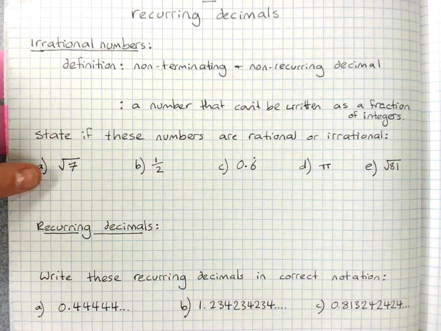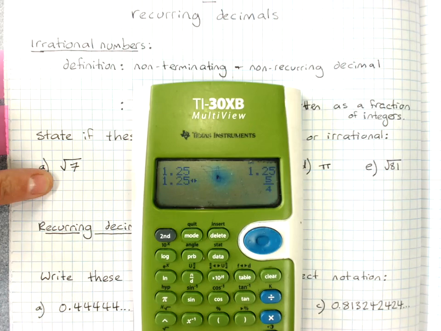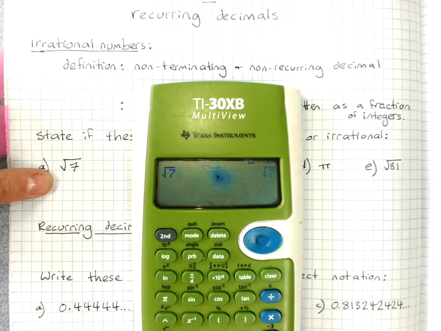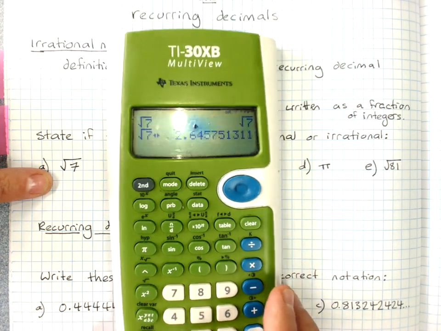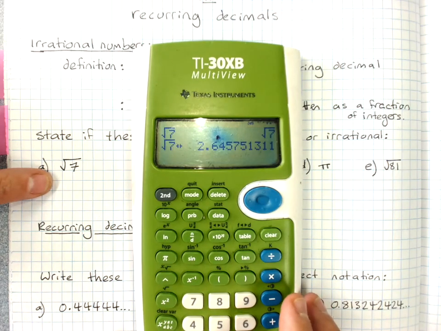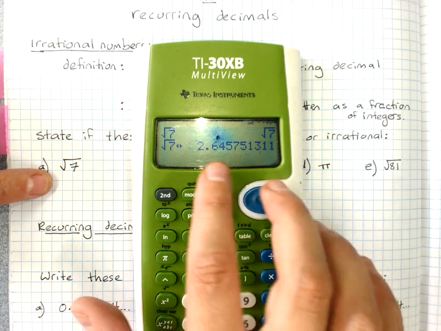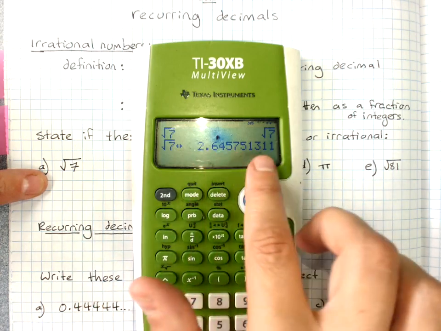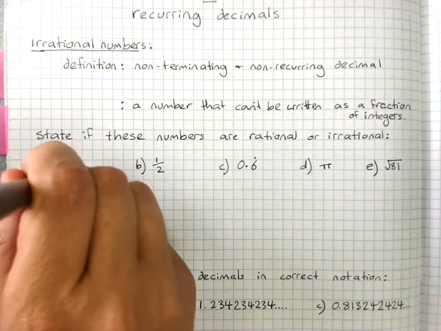Now, the easiest way is to use your calculator. Root 7, so the square root of 7. If you just get that, use the double arrow key and get a decimal, 2.645751311. There's not enough there to say it's recurring, and anything with a square root that's got a lot of random decimal places there is most likely to be irrational.